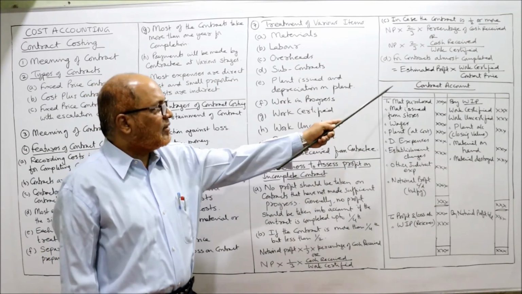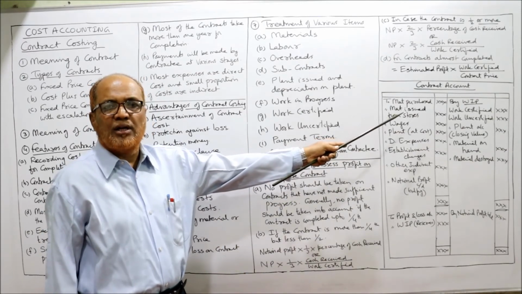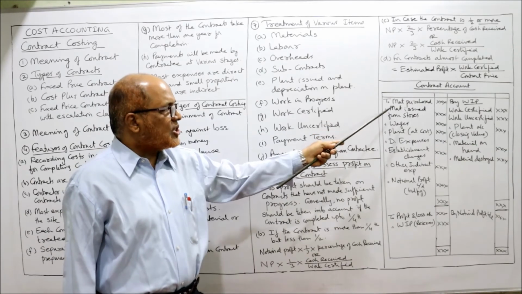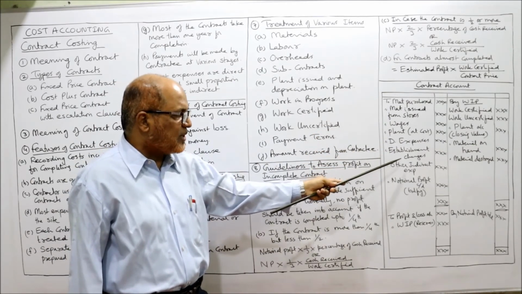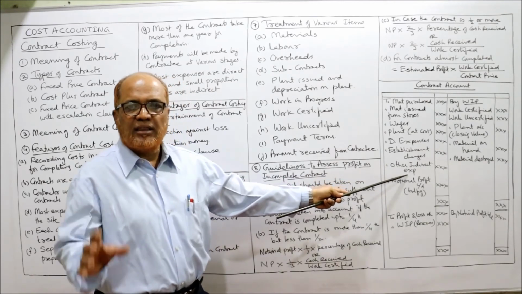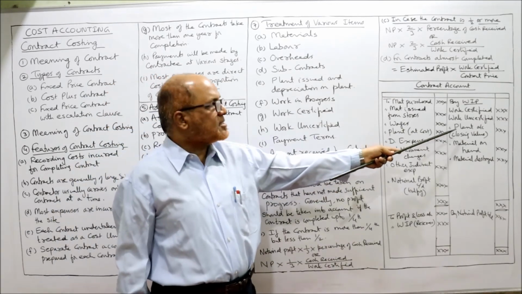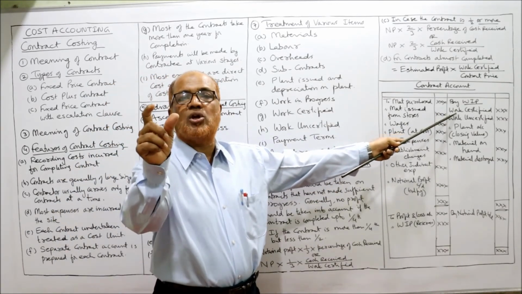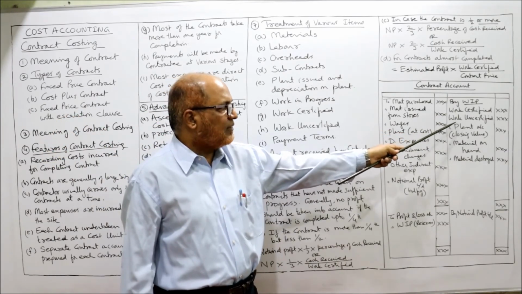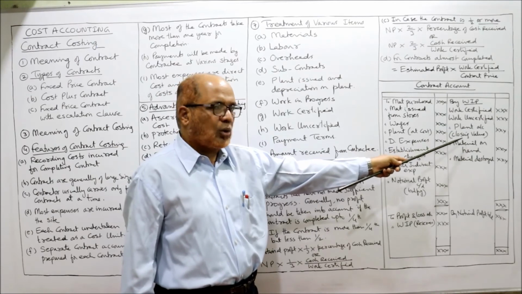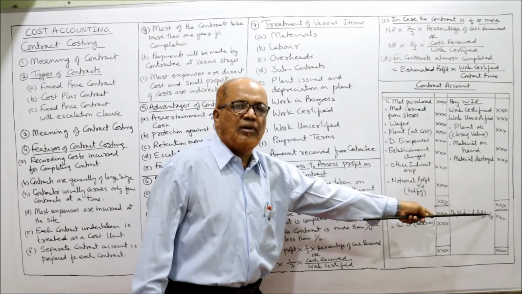That's all. Here I have given a format of the contract account. See here, on the debit side: to material purchased, to material issued from stores, to wages, to plant at cost, to direct expenses, to establishment charges, to other indirect expenses. These are the normal items which are debited to the contract account. On the credit side: by work in progress, if the contract is not yet completed, work certified, work uncertified, by plant account closing value, by material on hand, by material destroyed.